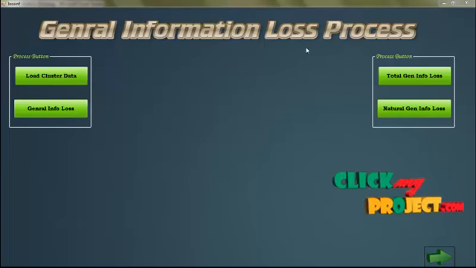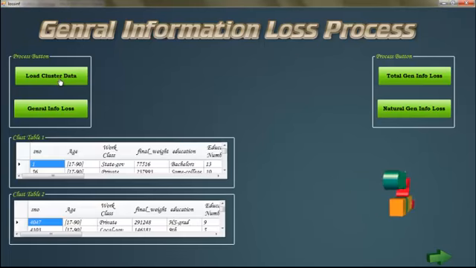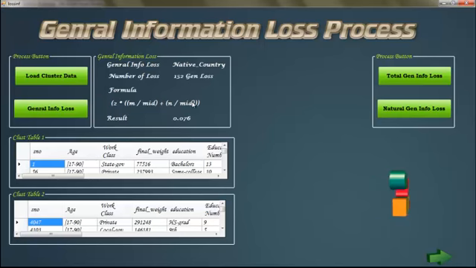General information loss process. Load cluster data. This is the data for the loss method finding process and the general information loss process. Click the button to process the general information loss. This is the formula for the general information loss method and the result of the general information loss.